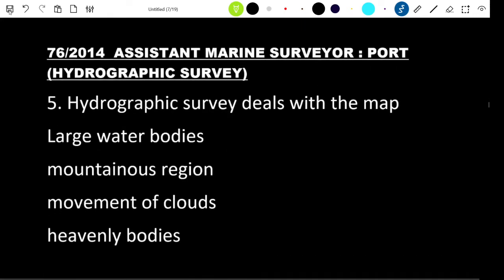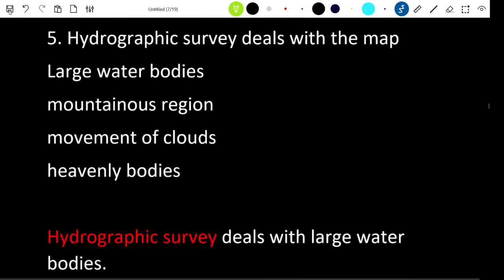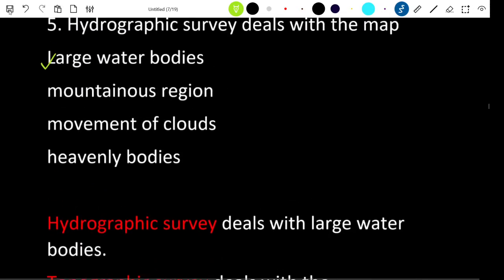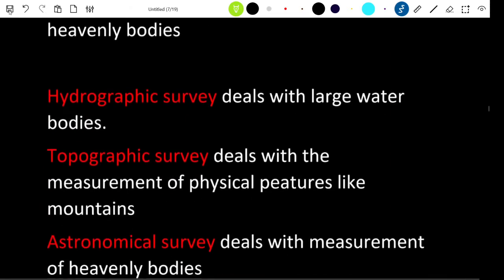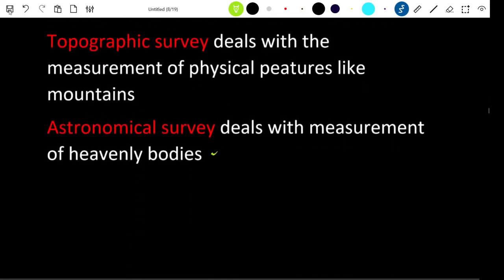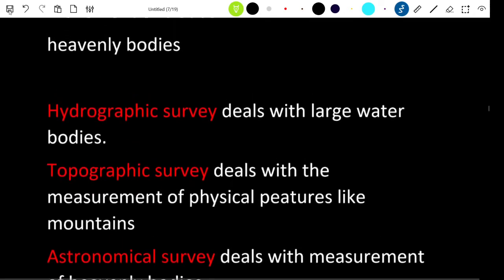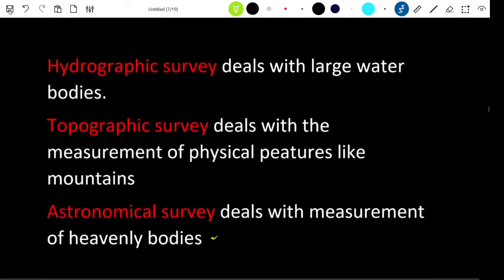Now, hydrographic survey deals with the mapping of large water bodies. It is the topographical survey which deals with the mountainous regions, mapping, etc. And astronomical survey deals with the measurement of the heavenly bodies.